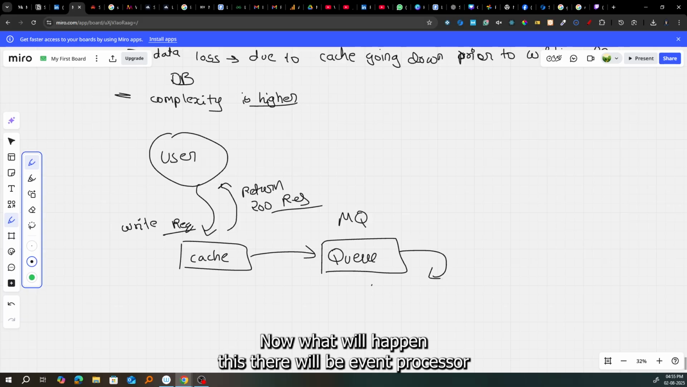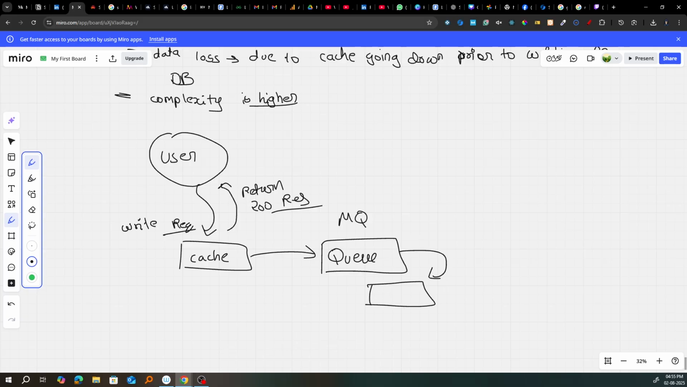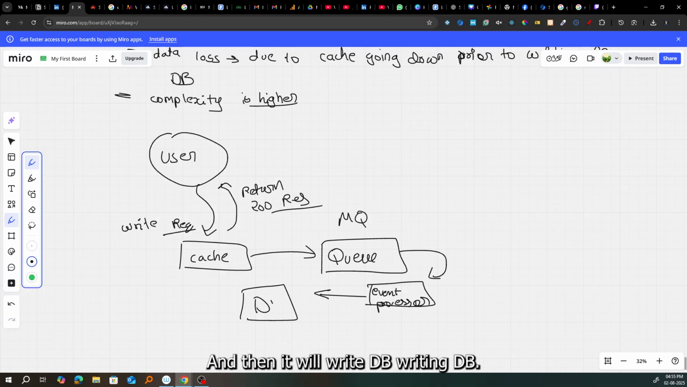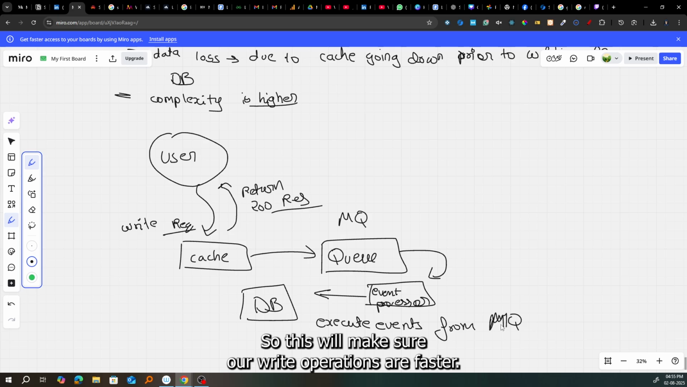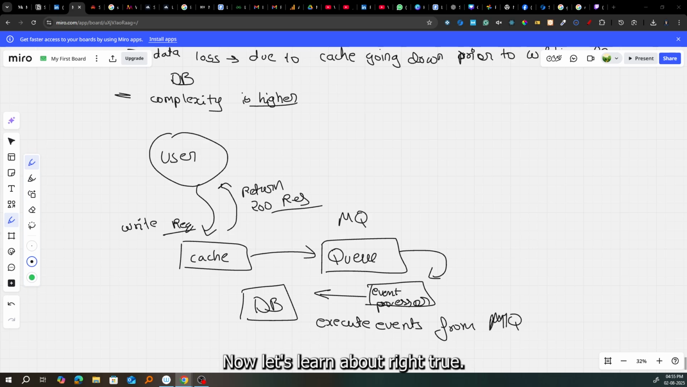Now what will happen? There will be an event processor, which will process our event and then write in the DB. So it will execute events from the MQ, which is the message queue. This will make sure our write operations are faster. This is one way of doing that. Now let's learn about write through.